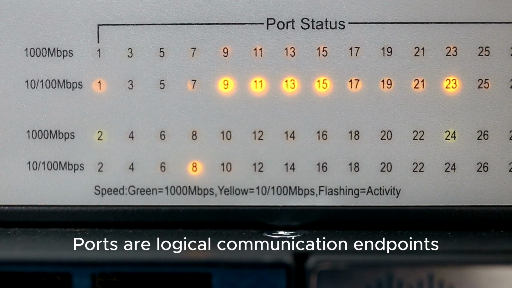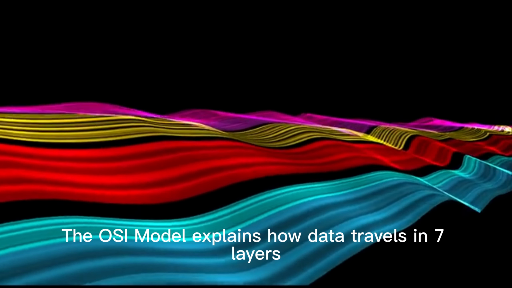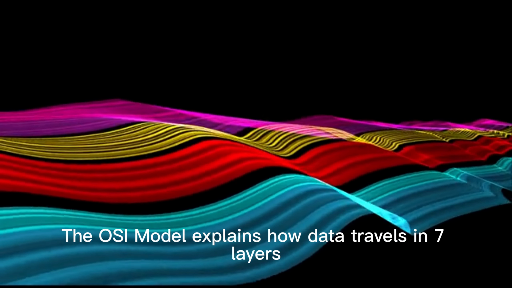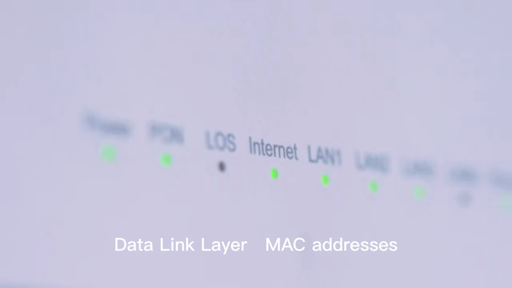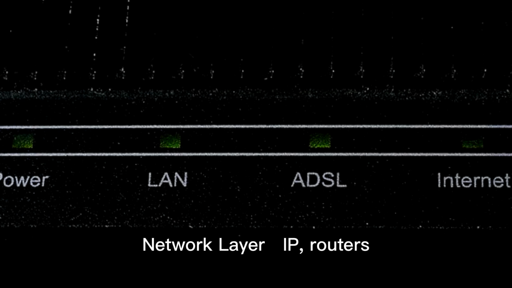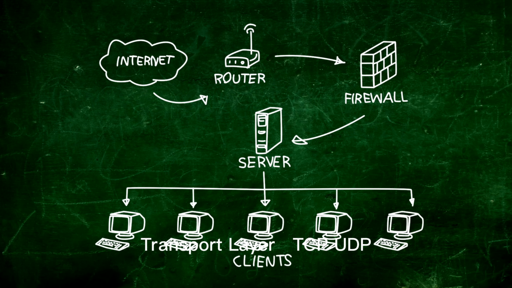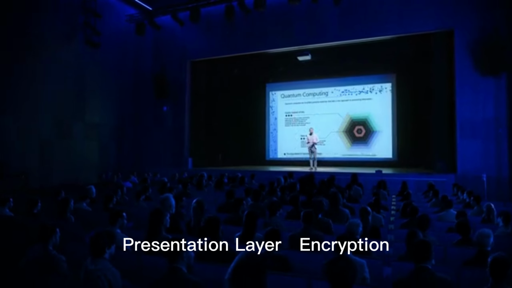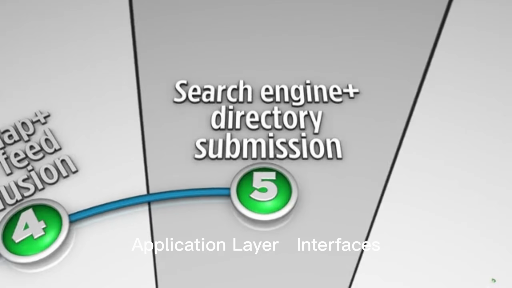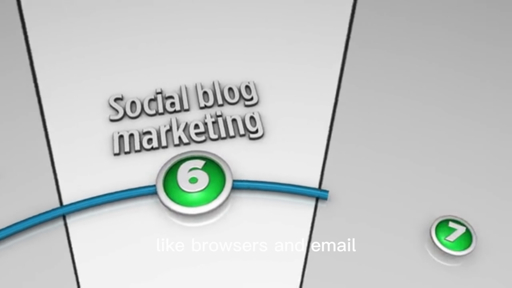Part 7. OSI model. 7 layers. The OSI model explains how data travels in 7 layers. Physical layer, cables, switches. Data link layer, MAC addresses, switches. Network layer, IP, routers. Transport layer, TCP, UDP, port numbers. Session layer, manages sessions. Presentation layer, encryption, data formatting. Application layer, interfaces like browsers and email.